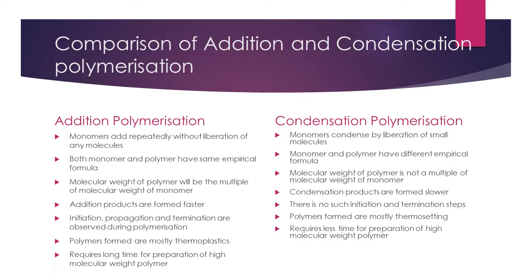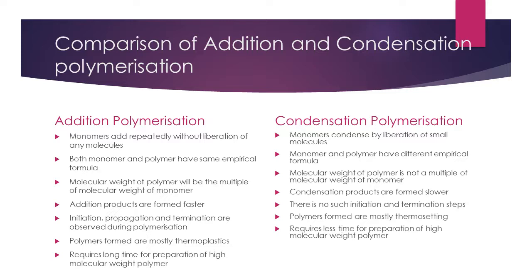Molecular weight of the polymer will be the multiple of molecular weight of the monomer in addition polymerization, whereas it's not so in condensation polymerization. In addition polymerization, addition products are formed faster, whereas the condensation products are formed slower in condensation polymerization. In addition polymerization, generally initiation, propagation and termination steps are observed, whereas no such steps are observed in condensation polymerization.